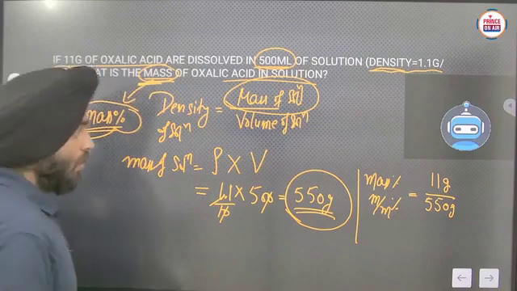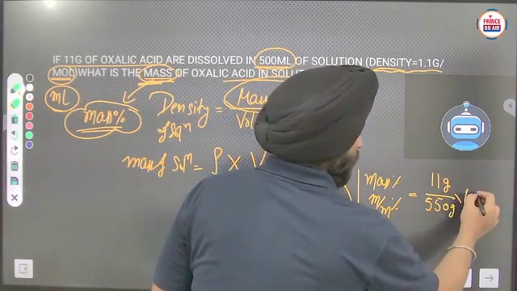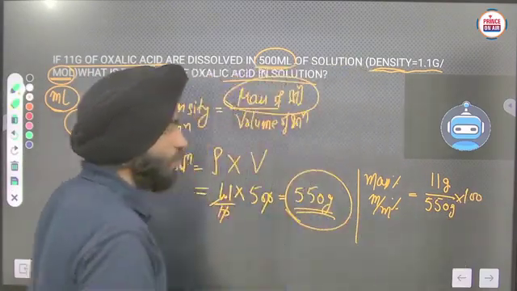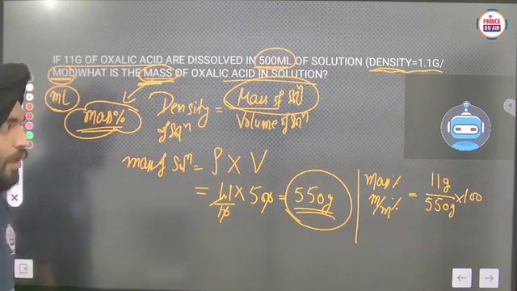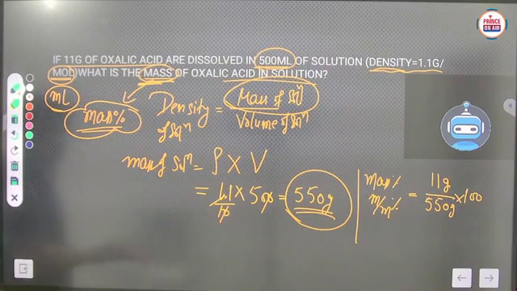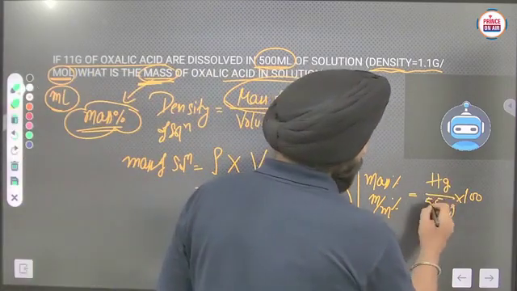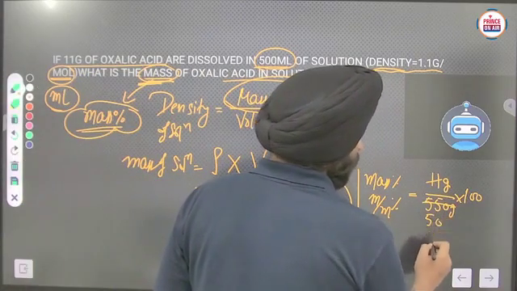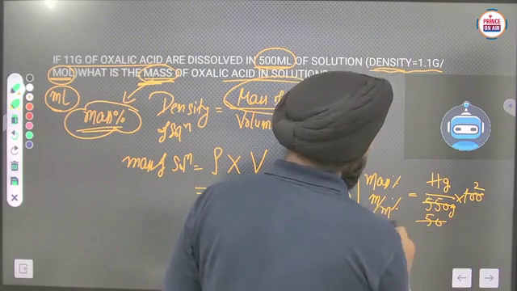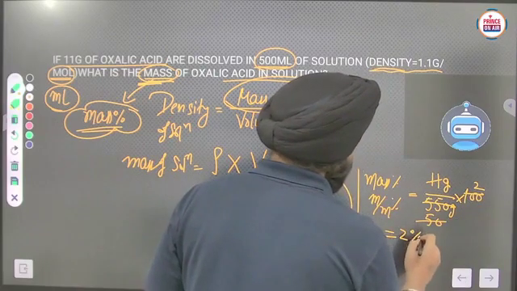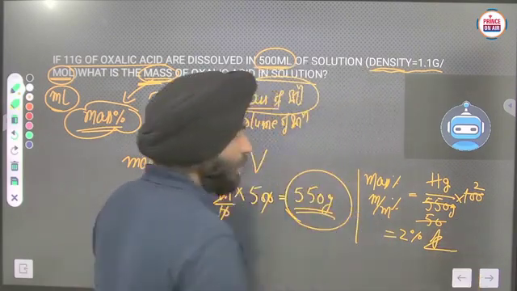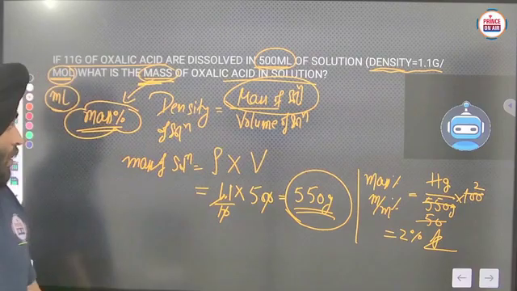Now into 100 also. So to calculate the percentage you have to multiply it by 100. So in that way you can calculate the value. The answer will be 2%. Clear? Clear? Yeah.